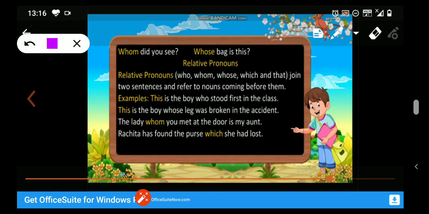In the first sentence, who is a relative pronoun and what is its antecedent? Boy. Whose is a relative pronoun and boy is its antecedent. Whom is a relative pronoun and lady is its antecedent. In the next sentence, which is a relative pronoun and purse is its antecedent.